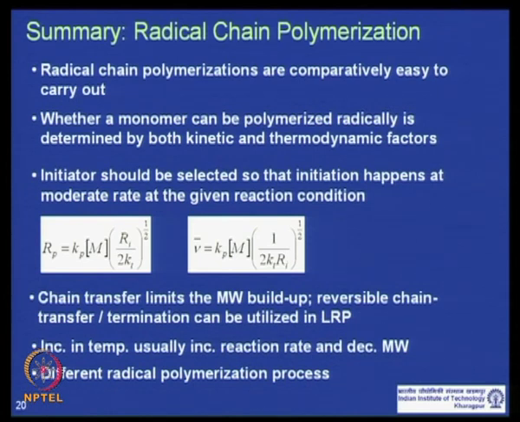And we also talked about the different polymerization processes like bulk, suspension, emulsion, dispersion and solution, and the advantages and disadvantages of all these processes. Depending upon your requirement, you should choose the polymerization process which suits you the most.